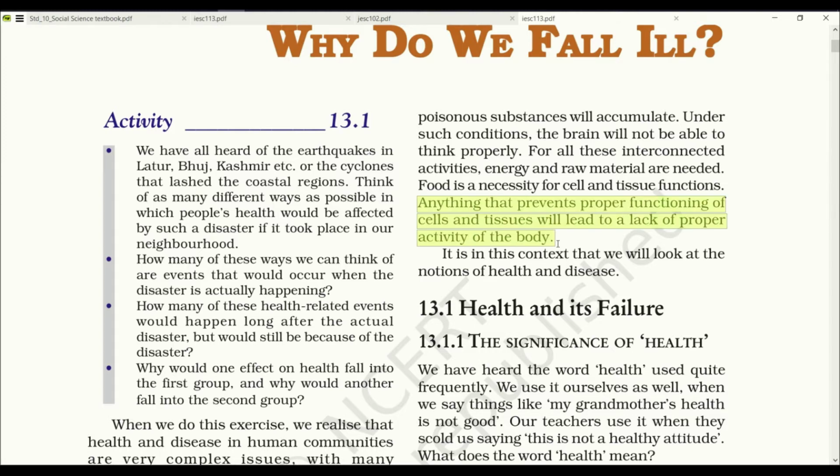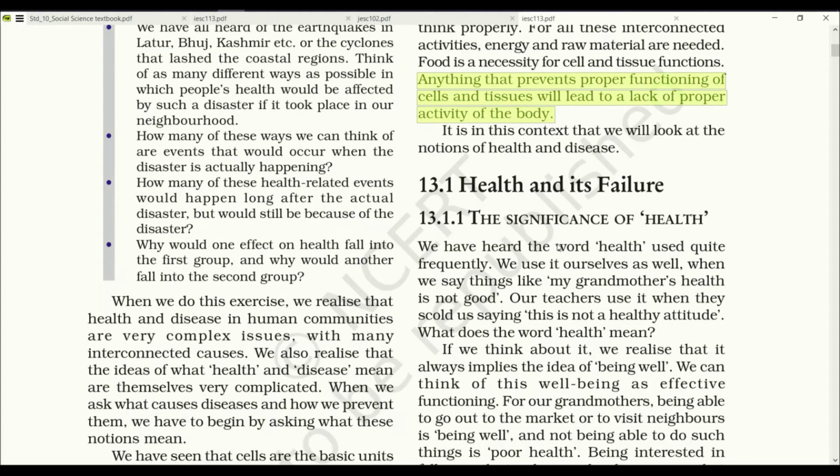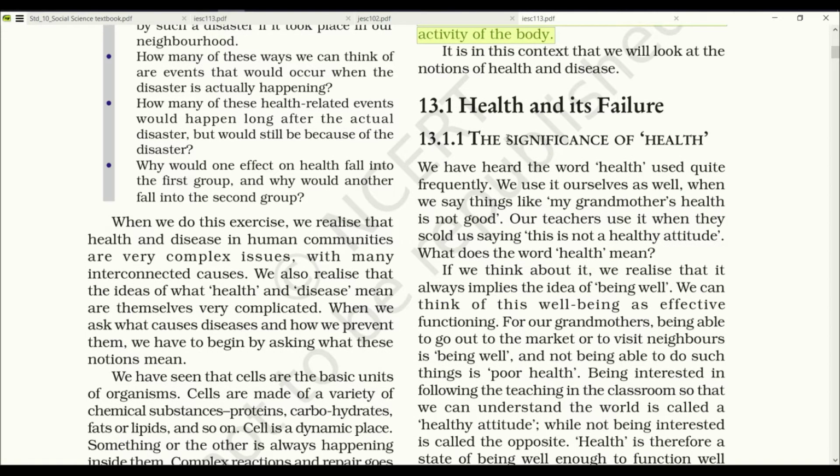So dear students, our body works in coordination. If in any of the coordination there is a lack of coordination, then we may call that situation as illness. Health and its failure. The significance of health. That means the importance of health.